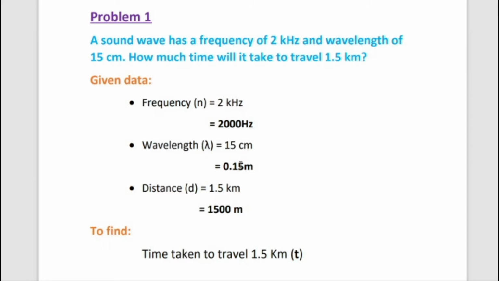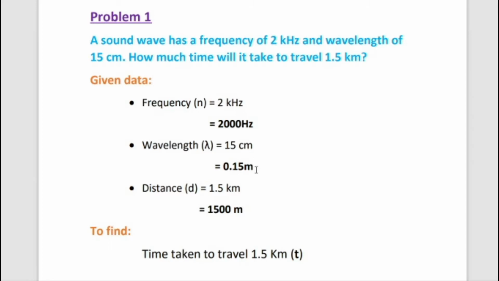Then wavelength. Wavelength means the minimum distance in which a sound wave repeats itself. The wavelength is denoted by the symbol lambda. Wavelength lambda is equal to 15 centimeter. We know centimeter is always converted into meter, means divided by 100.